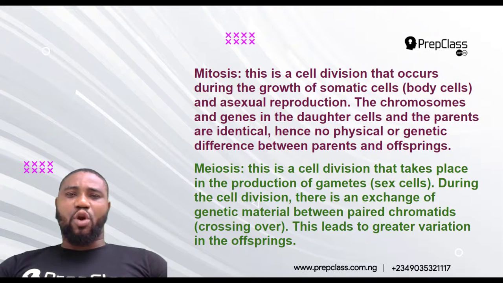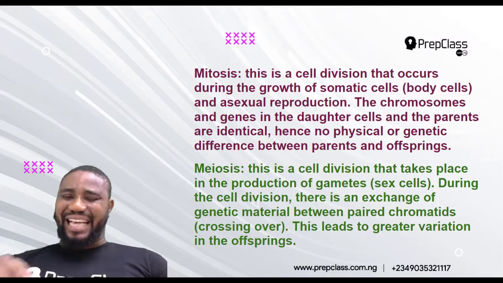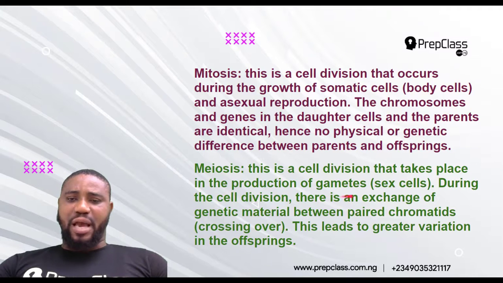Variation, because the cells or the offspring will look genetically identical to their what? Parent. Meiosis is a cell division that takes place in the production of gametes, sex cells. During the cell division, there is an exchange of genetic material between paired chromosomes, known as crossing over. This leads to a greater variation of offspring.